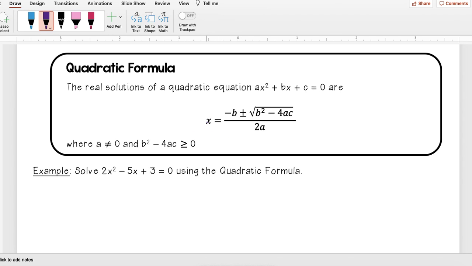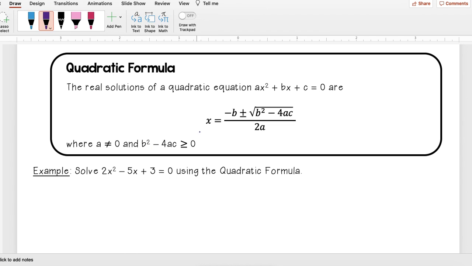And so what the quadratic formula is that the real solutions of a quadratic equation, ax squared plus bx plus c equals 0, are x equals negative b plus or minus the square root of b squared minus 4ac all over 2a, where a does not equal 0 and b squared minus 4ac is greater than or equal to 0.